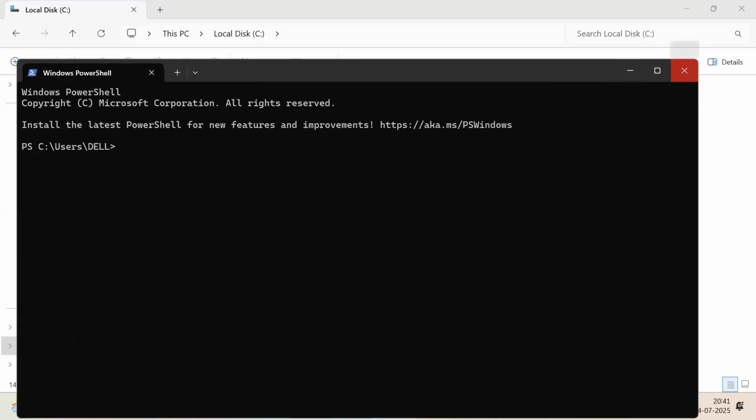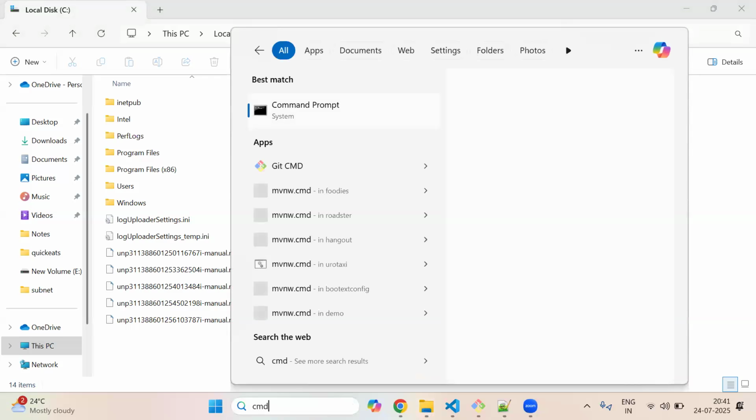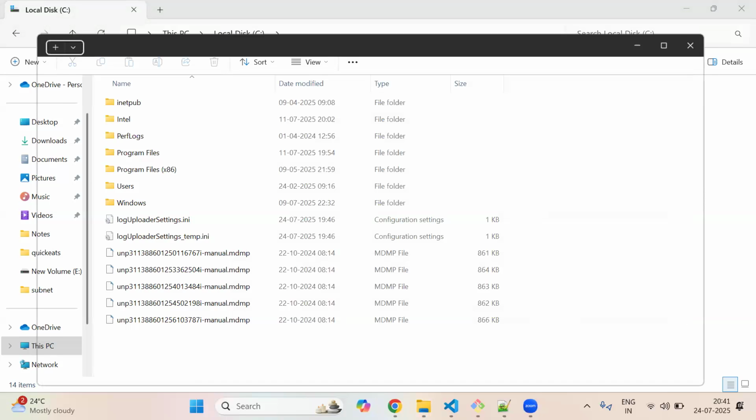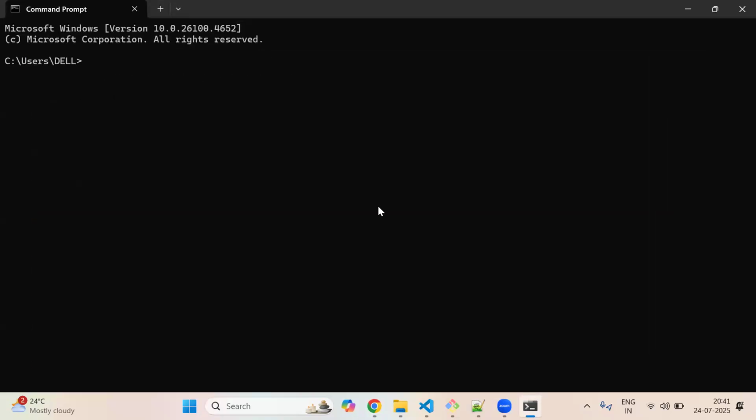Type the Windows key plus R, then command prompt. Yes, perfect. Now type node space minus V, version. See here, everybody, it is telling us node is not recognized as an internal or external command. That means he didn't install Node.js previously in his computer. Very good. Now close this command prompt, Dinesh.